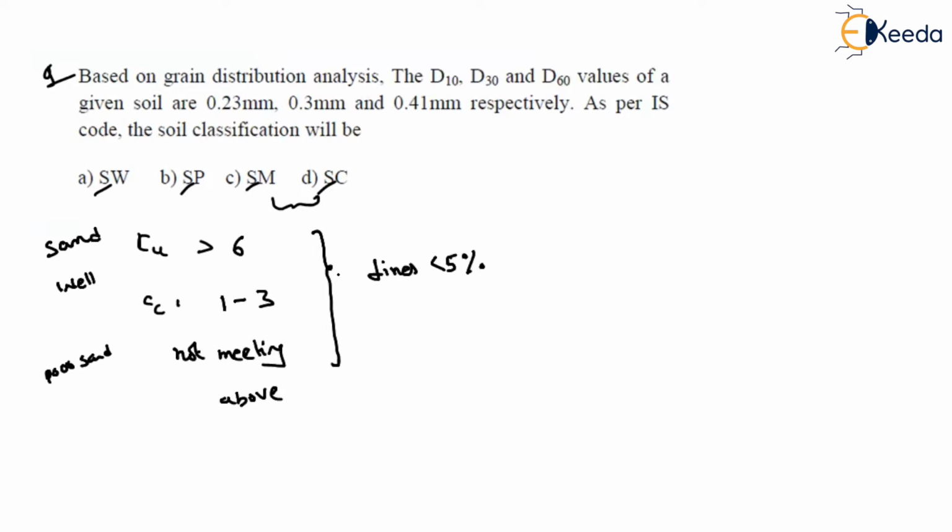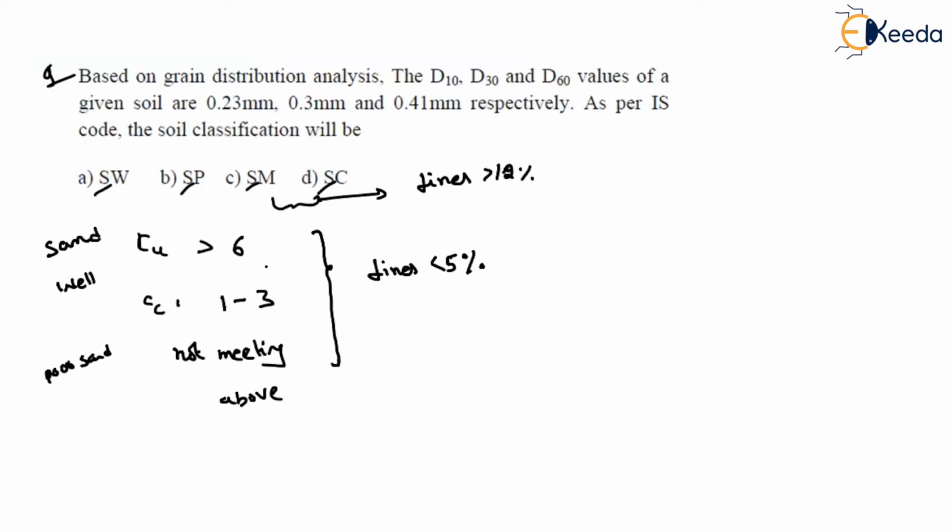Then only all these things will be applicable. If fines are more than 12%, then only it will be classified as silty or clayey. So these two will be applicable only if fines are greater than 12%.